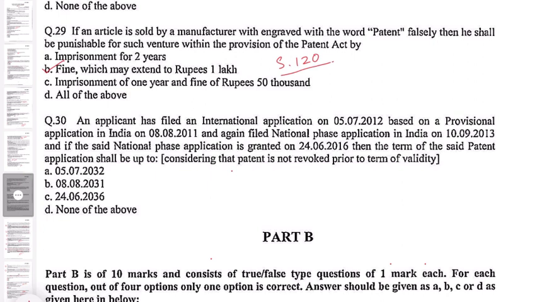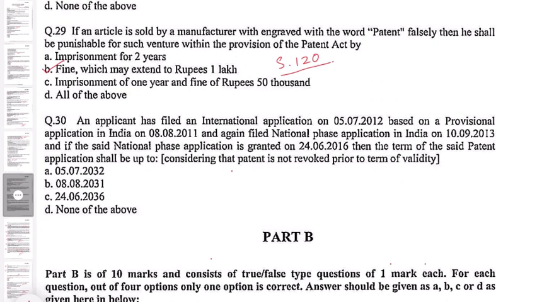Last question. An applicant has filed an international application on 5/07/2012 based on a provisional application in India on 8/8/2011, and again filed a national phase application in India on 10/9/2013, and if the said national phase application is granted on 24/6/2016, then the term of the said patent application shall be up to, considering that the patent is not revoked prior to the term of validity.